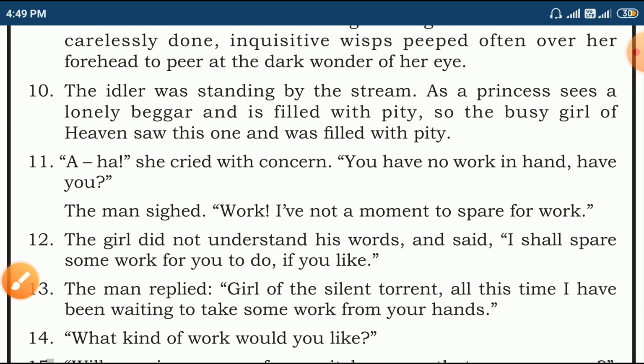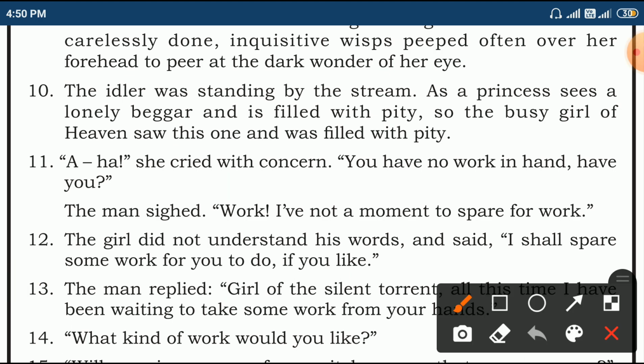The girl, the idler was standing by the stream as a princess sees a lonely beggar and is filled with pity. Idler, where is he? He is standing nearby the stream as a princess sees a lonely beggar and is filled with pity. See, the busy girl is compared with a princess. The idler is compared with a lonely beggar.